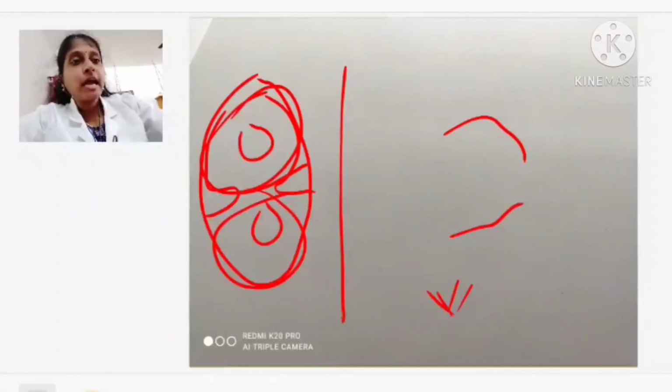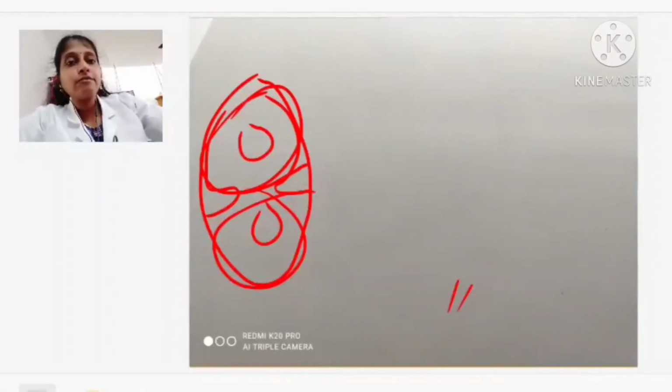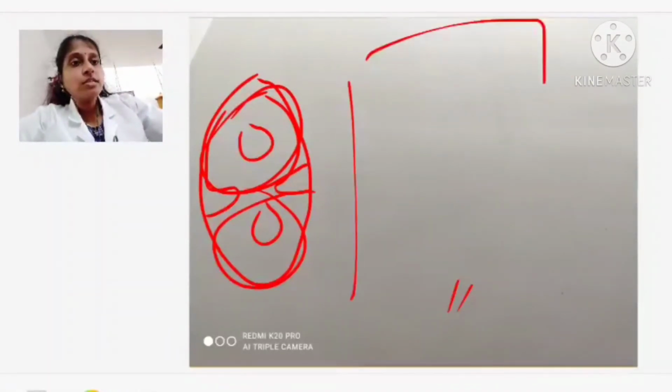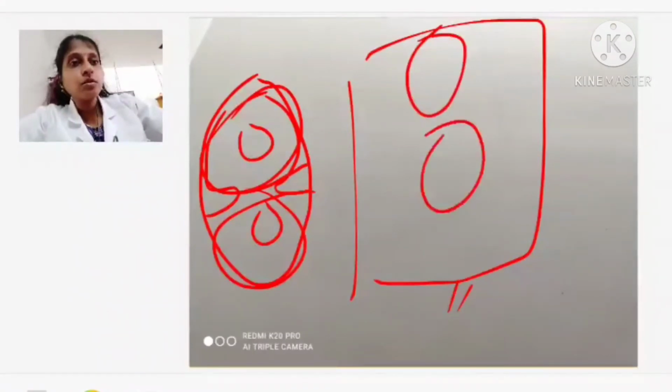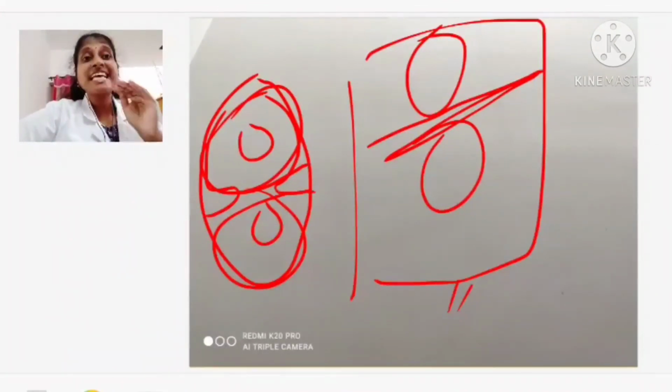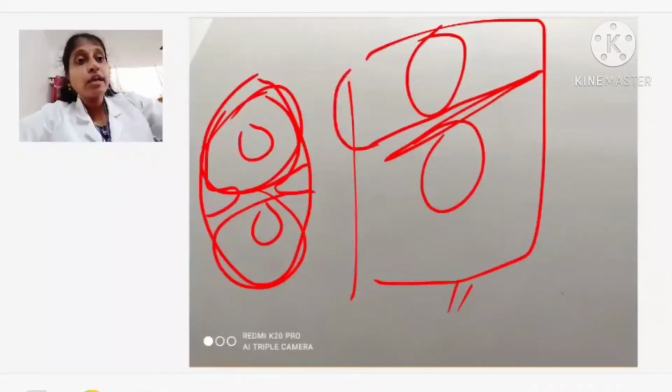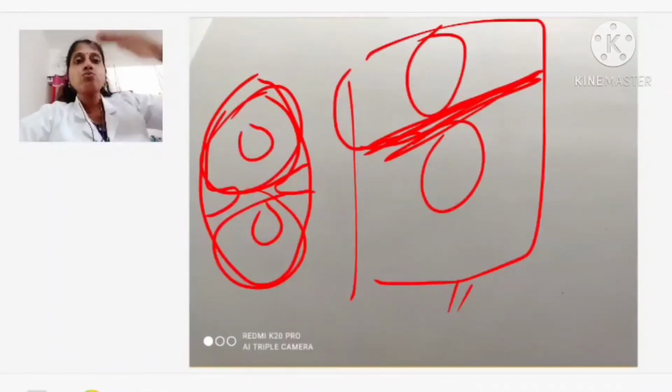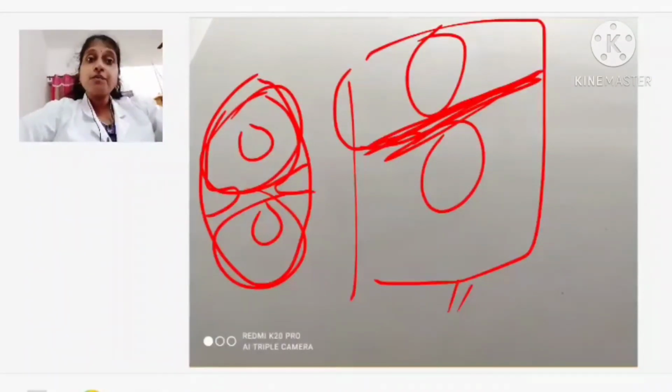In case of plant, it is not like that. Immediately after the formation of the nucleus, karyokinesis, 2 nuclei are formed. A cell plate will start forming from the center. What will start forming? Cell plate, because the cell wall cannot come like this. It's a very hard, rigid structure, isn't it? So from here a cell plate is formed and 2 cells are formed in cytokinesis. Okay, so that is the difference between the plant cell and the animal cell.